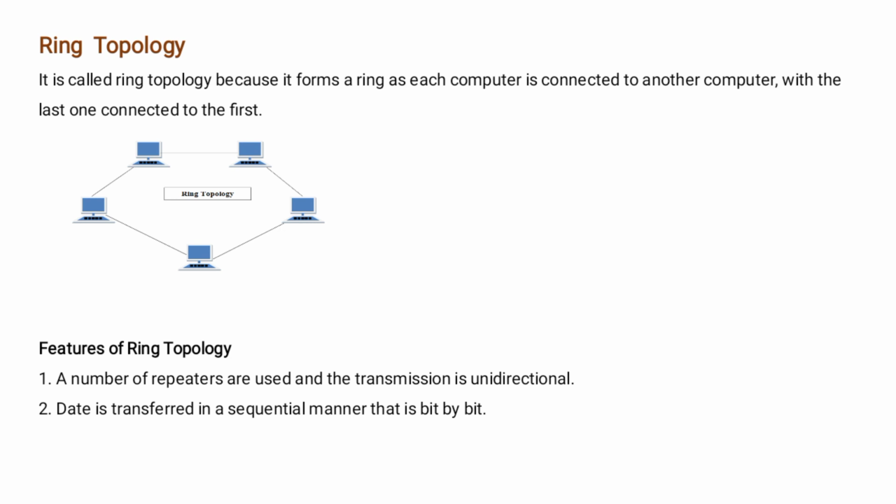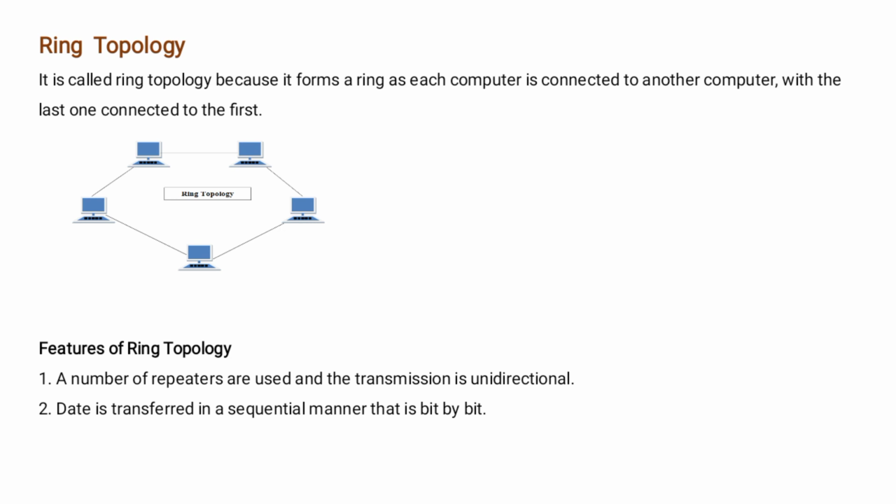Now the benefits of this topology: the transmitted network is not affected by high traffic or by adding more nodes, as only the nodes having the tokens can transmit data. The second benefit of this topology is that it is cheap to install and expand. Now the drawbacks of this topology: troubleshooting is difficult in ring topology. Adding or deleting computers disturbs the network activity, and failure of one computer disturbs the whole network.